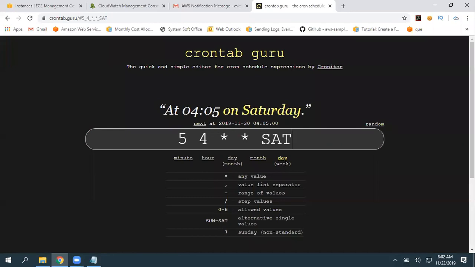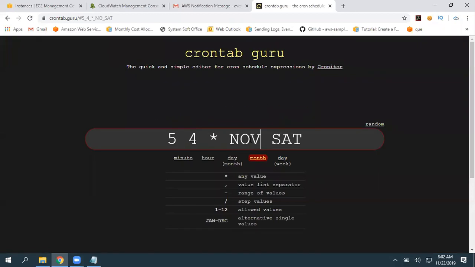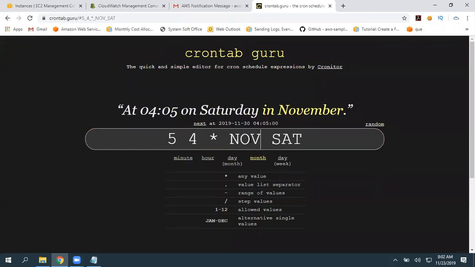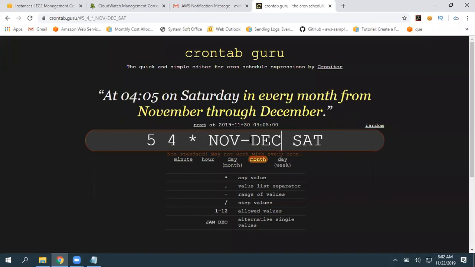First thing, day of the week: in every week, Saturday. Second, what month? Again, I want to perform this only for this November month. Then I can give November. Every Saturday, only in November. Or instead of just November, I can give November and December: from November to December, every Saturday.